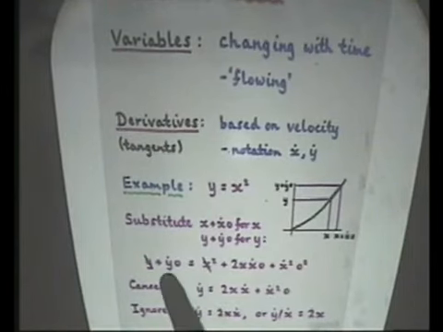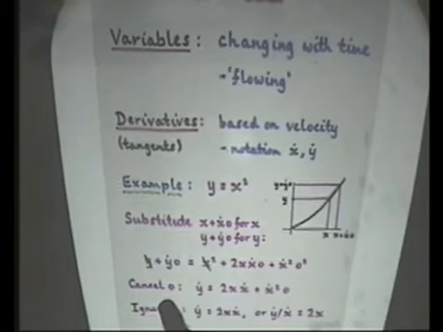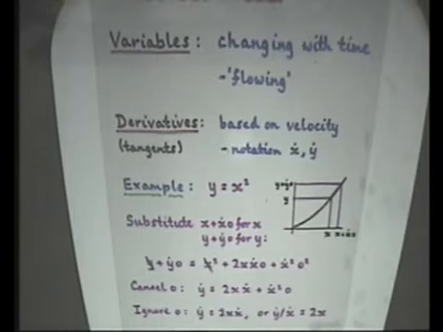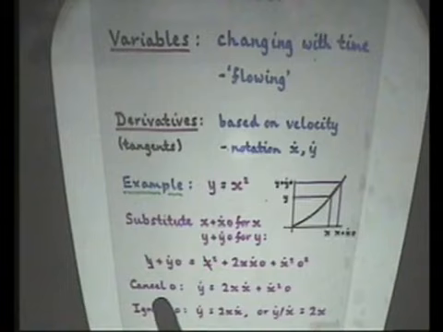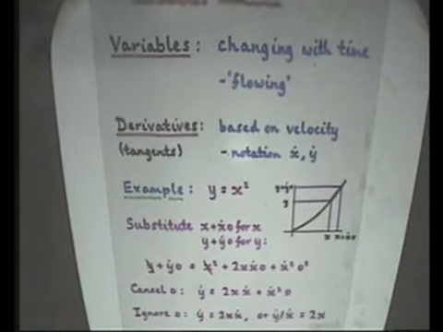and at this stage he cancelled it, he divided by it. And then at this stage he ignored it. You don't need to know any more than that. The point is that this was very iffy, because at one stage, if he's cancelling it, it means it can't be zero. And if he's ignoring it, it says it is zero.